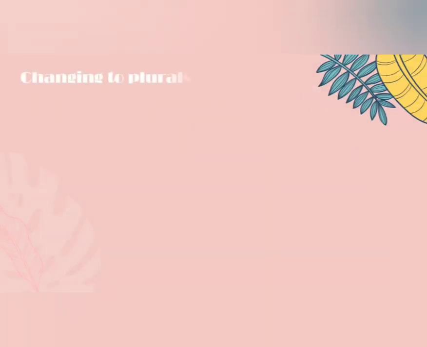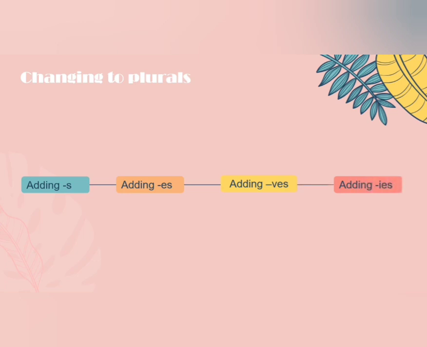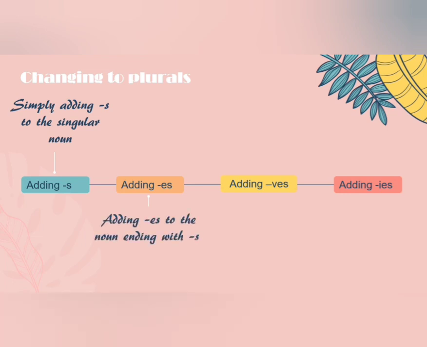We can change singular noun to plural by different ways: by adding s, by adding es, by adding ves and by adding ies. For adding s, we simply add s to the singular noun. For adding es, we add es to the noun ending with s, double s, ch, sh,